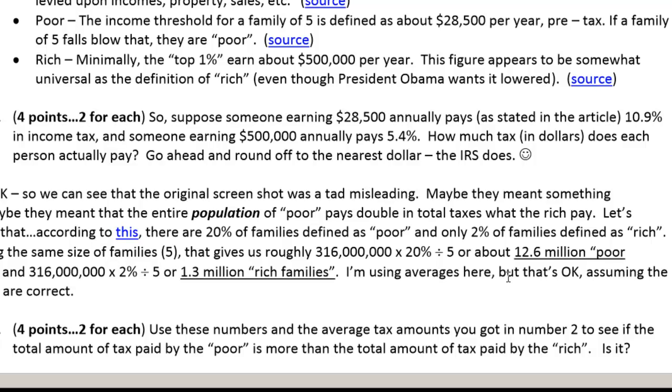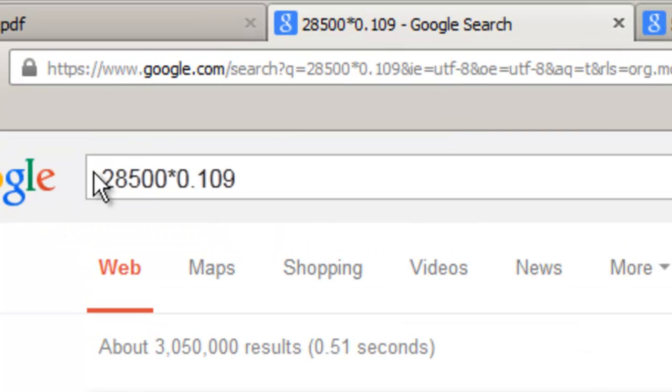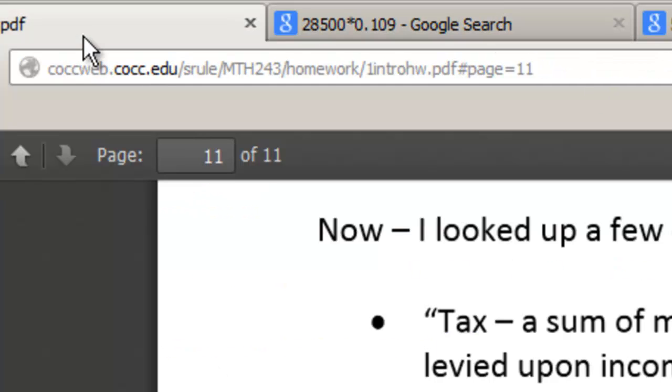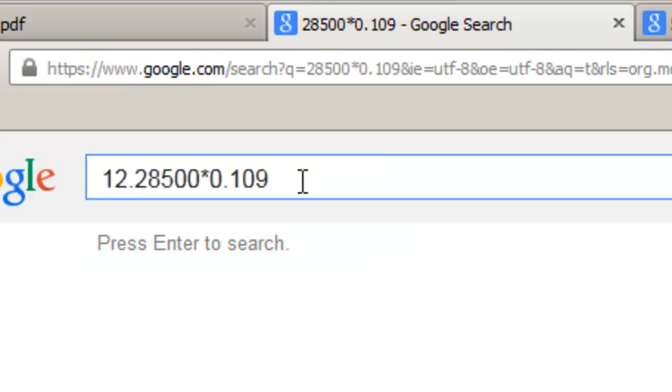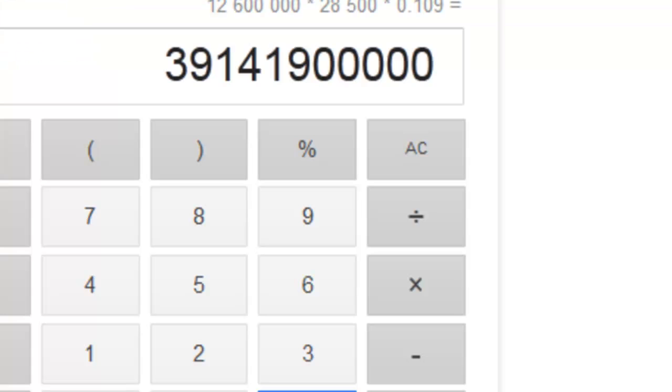So what we're going to do is figure out how many poor families and rich families there are, using the same definitions that I've got linked up here. So we got 12.6 million poor and 1.3 million rich. So I'm going to go back to these figures here, and I'm going to take that. I forget what the number was already. 12.6 million. I have enough zeros there? I do. All right, and that gives me about, what is that? $39 billion in taxes paid by the poor.